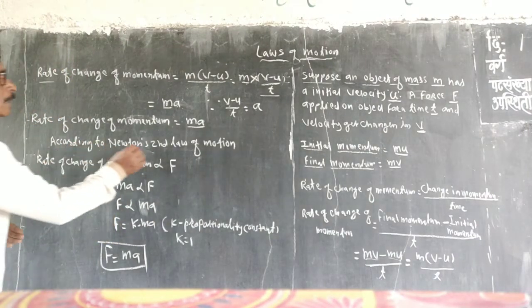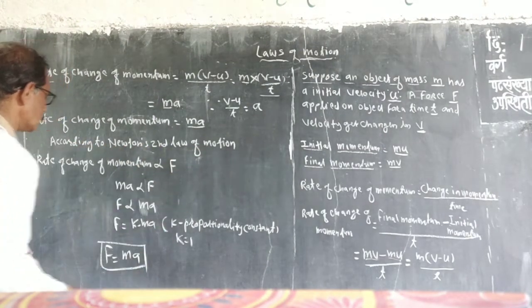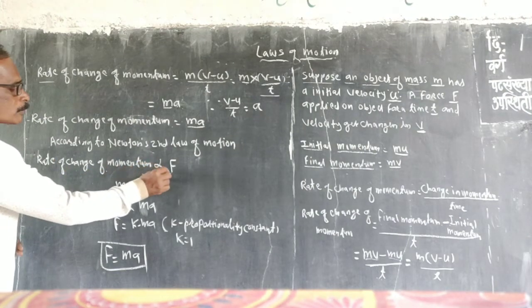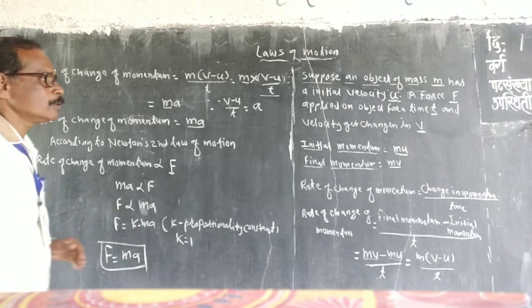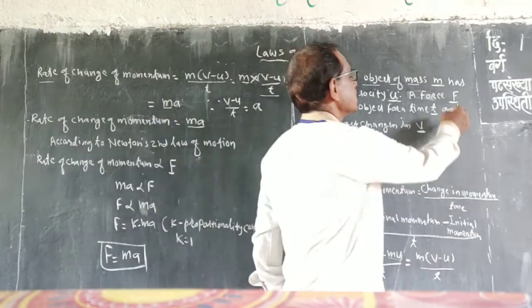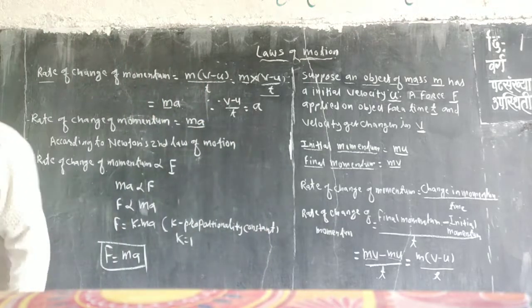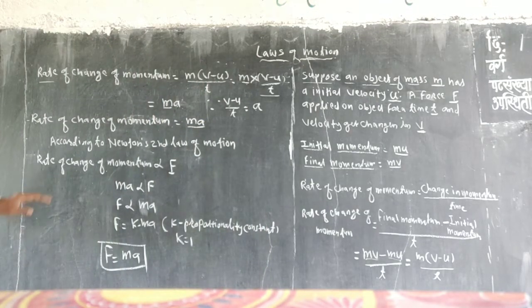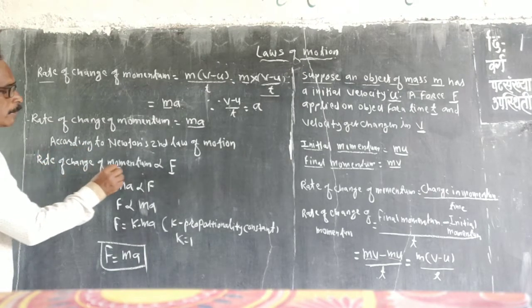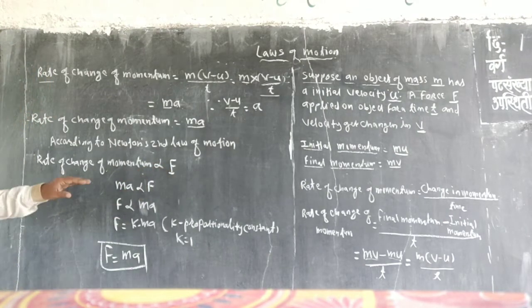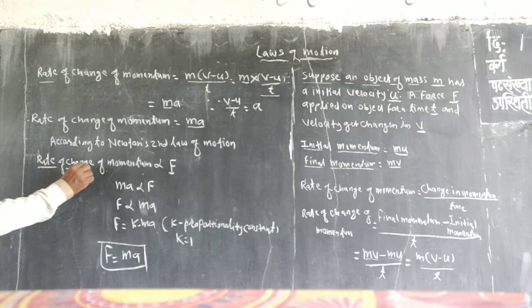So according to Newton's second law of motion, we know that the rate of change of momentum is directly proportional to applied force, and we have the value of applied force, that is F. So we will get this equation according to Newton's second law, that is rate of change of momentum is directly proportional to F. Now we have the value of the rate of change of momentum.